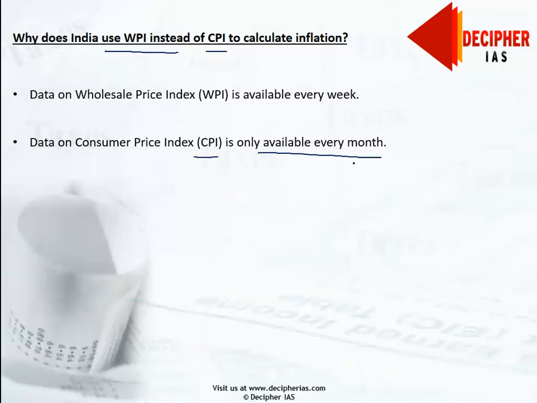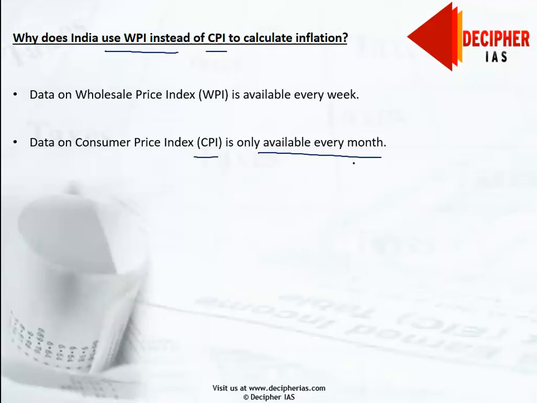So while data on consumer price index is only available every month, there is a time lag in CPI data availability compared to the WPI data availability, which can impact decision making for both. Look, in our country there are two decision-making bodies related to economic policy that work at the central level, one is the RBI and the other is the central government itself. So this time lag will be making an impact on the decision-making powers of both the RBI and the central government of India. So this is the reason.